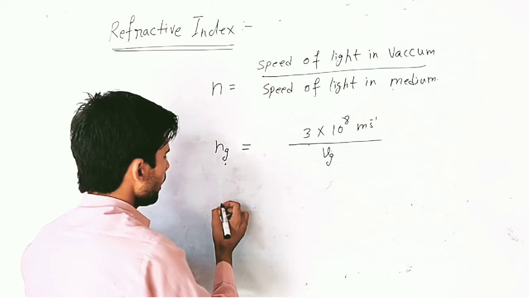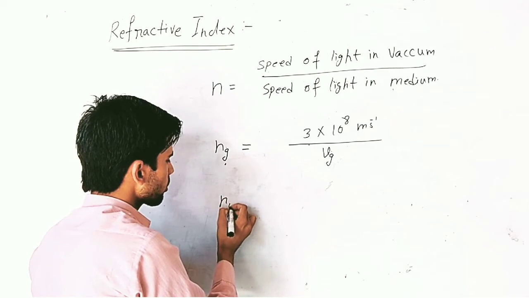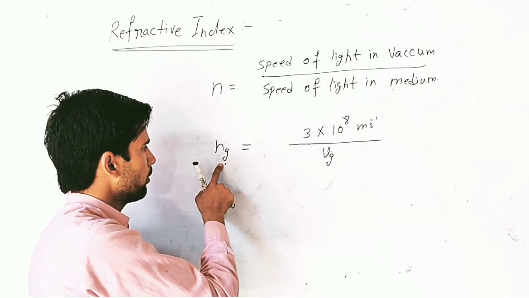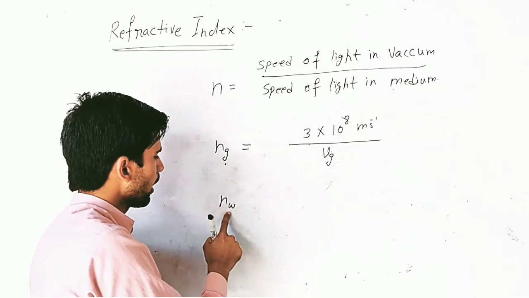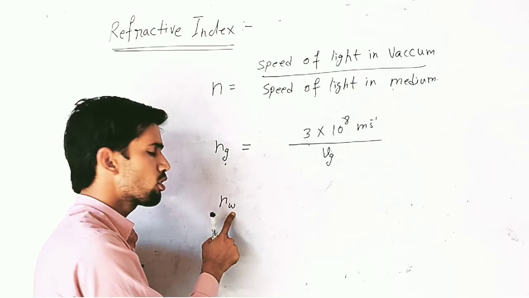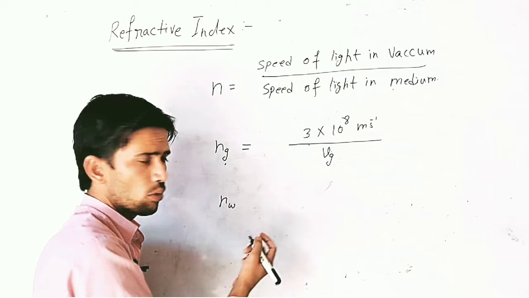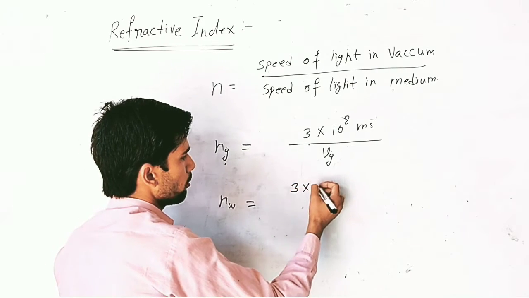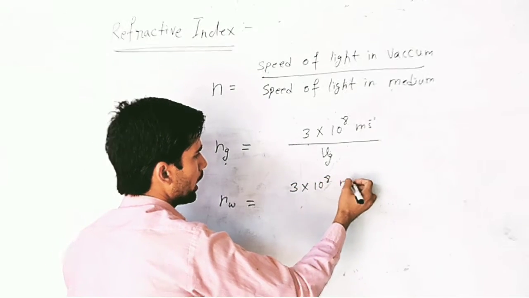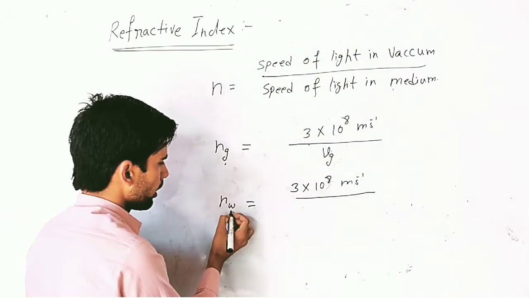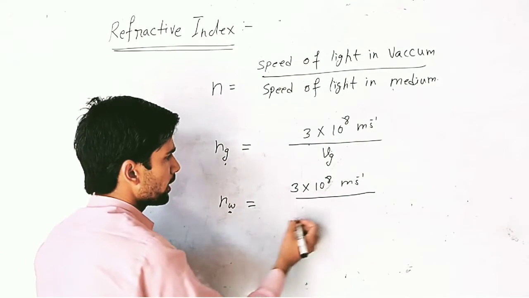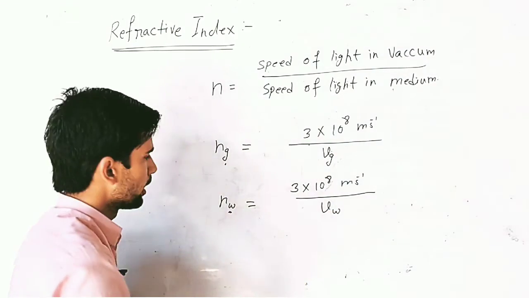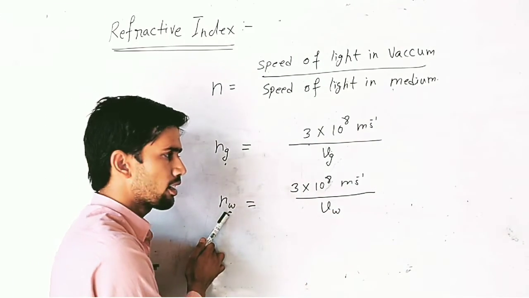And here if we take the refractive index of water with respect to vacuum. This is the refractive index of glass with respect to vacuum, and this is also the refractive index of water with respect to vacuum. If we compare with vacuum, then the speed of light in vacuum, 3 into 10 to the power 8 meter per second, divided by the velocity or speed in water, represents the refractive index of water.